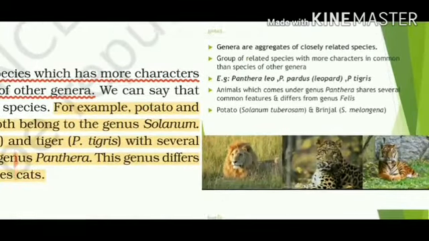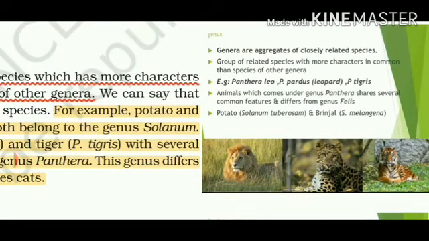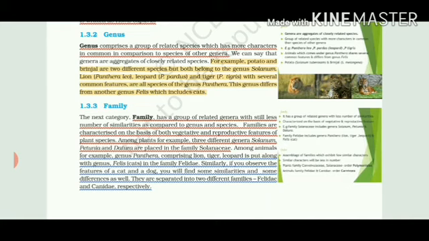Look at this slide. Here they have talked about genus. First is lion, Panthera leo. Number two is leopard, Panthera pardus. And number three is tiger, Panthera tigris. So in this case, they all belong to the same genus because these are a group of species with closely related characteristics. You have to learn examples, one from plants and another from animals, while learning any definition of species, genus, family, order, class, phylum and kingdom.